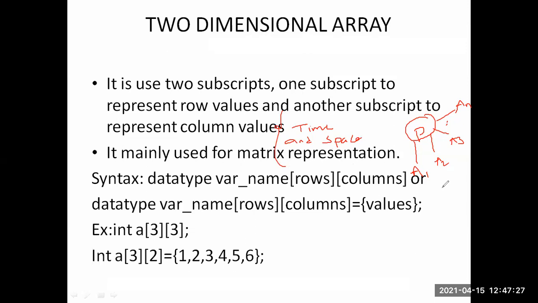For example, this algorithm will solve the problem within 10 seconds and the space required is 5 kb. In the same way, you have to calculate the complexity for all the algorithms. So it is 5 seconds, requires 5 kb memory.